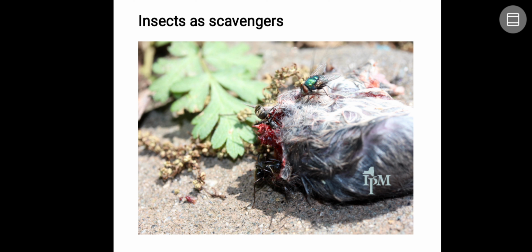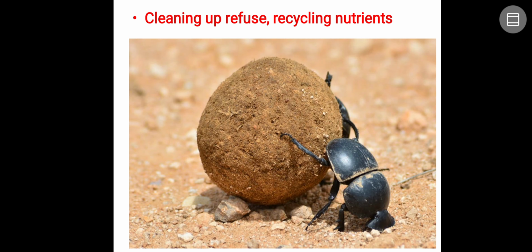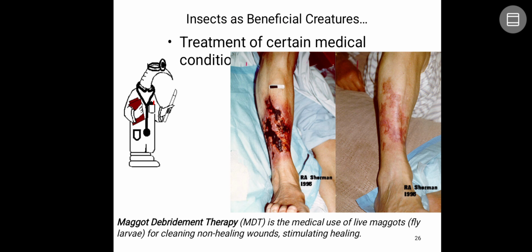Insects as scavengers. If there is any dead body or any organic matter, it is going to be fed upon by the insects, so they clean the environment and play an important role. Next, cleaning up refuse and recycling the nutrients that are stored. Many scavengers clean up cow dung or the excreta of other organisms. Those unwanted materials are converted into recycled, fertile matter that can be utilized again by plants.